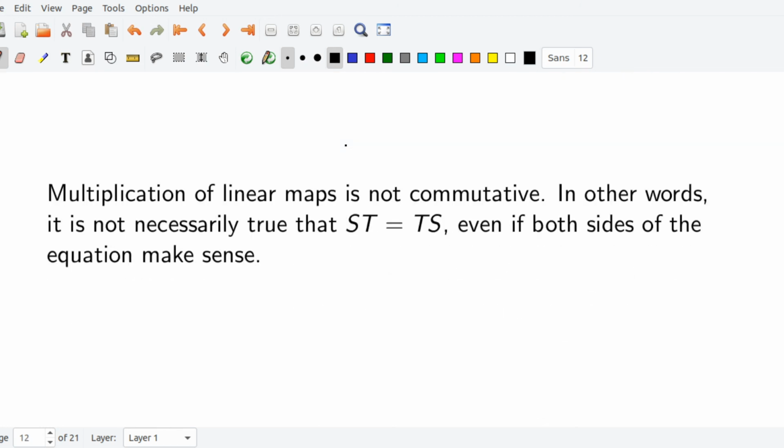Then we are going to prove that multiplication of linear maps is not commutative. In other words, it is not necessarily true that ST equals TS, even if both sides of the equation make sense. I will give one example.